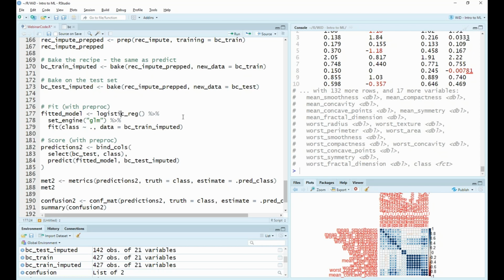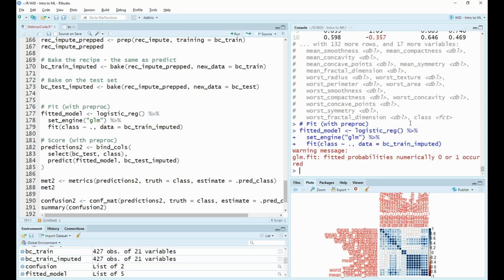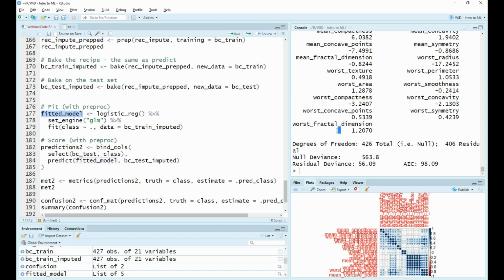So great, now we are ready to fit our model. This is going to be done in a very similar way as we did before. Again, we're specifying our logistic regression, we are setting our engine to GLM, and then we're going to call our fit, but this time we're going to set our data to be our train imputed. Running that, we now have our model, which we can look at with our coefficients.